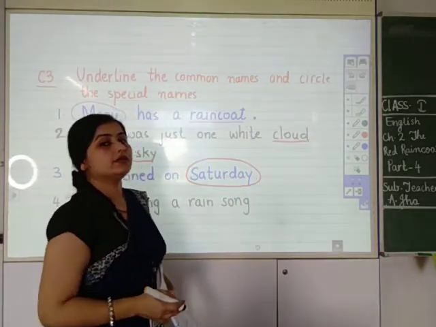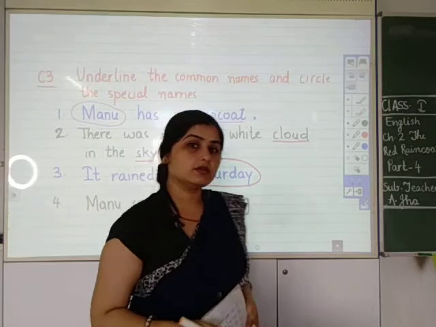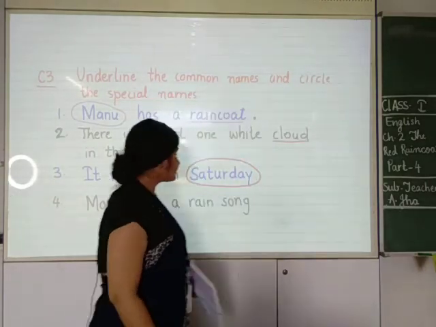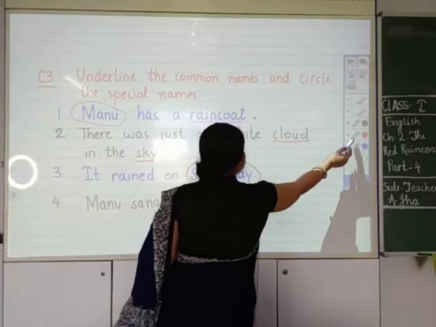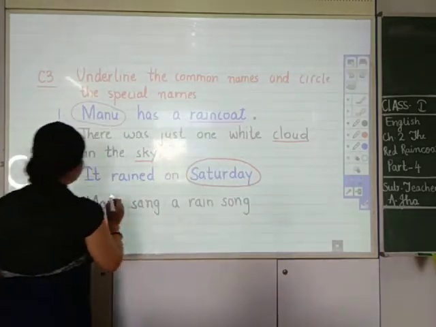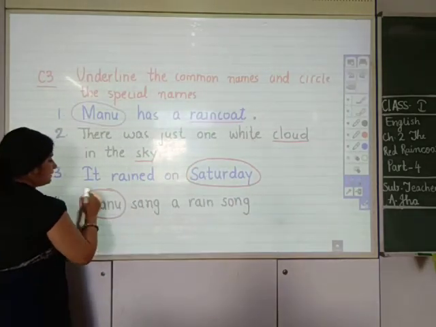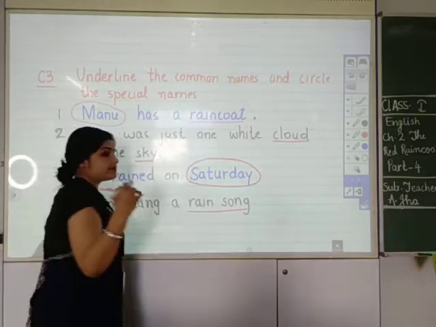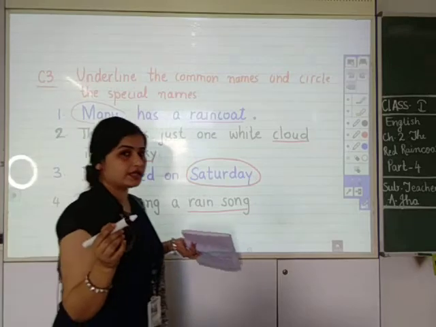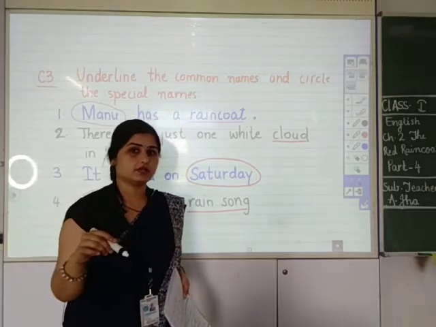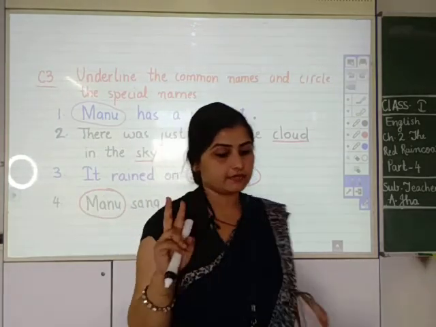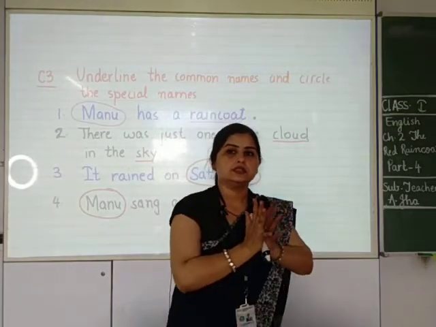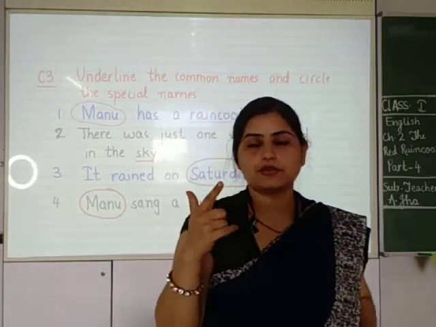Okay, I am also going to present a rain song in my next part. So Manu is a special name and rain song is a common name. अगर उस rain song के words हमारे पास यहाँ होते तो वो special होता. Okay, so I have 2 rain poems actually.